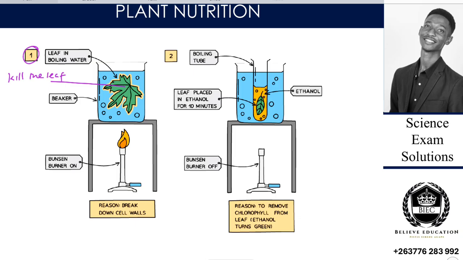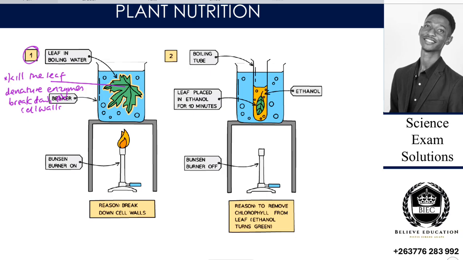The reason we are killing the leaf is so that we denature enzymes, and once we denature enzymes, no other reactions would occur. Also, we are boiling the leaf so that we can break down the cell walls. That's the reason why the first stage has to take place.